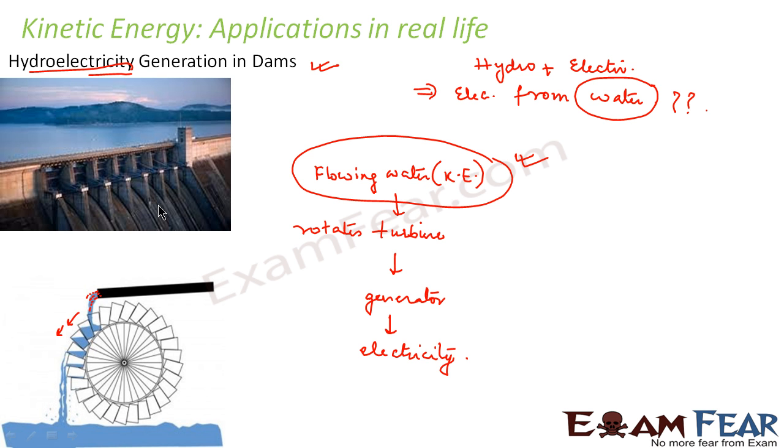Dams are constructed so that a huge amount of water gets accumulated, which will come down at a very high velocity, because the higher the velocity of the water, the higher will be the speed of the rotation of the turbine, and in turn the generator will also be rotated and thus electricity will be generated. So that is how kinetic energy is useful in generation of electricity.